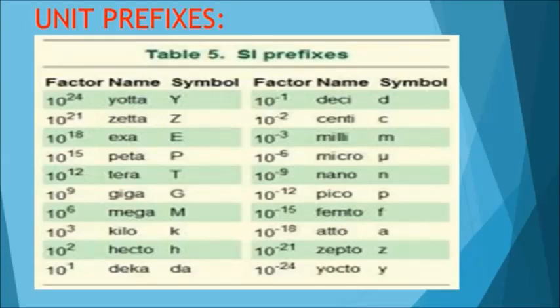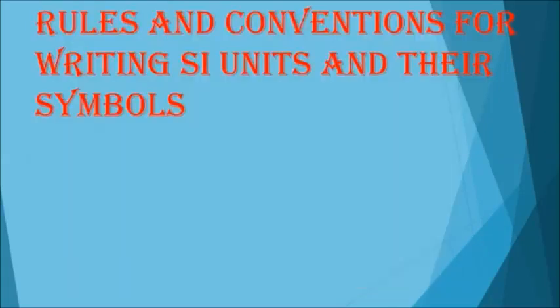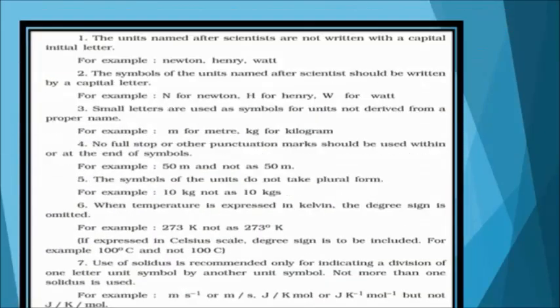10 to the power minus 9 nano, 10 to the power minus 12 pico, 10 to the power minus 15 femto, 10 to the power minus 18 atto, 10 to the power minus 21 zepto, 10 to the power minus 24 yocto. Now let's see the rules and conventions for writing SI units and the symbols.